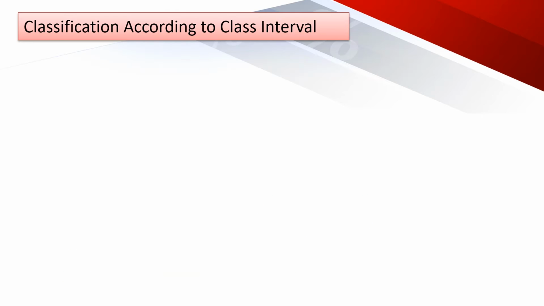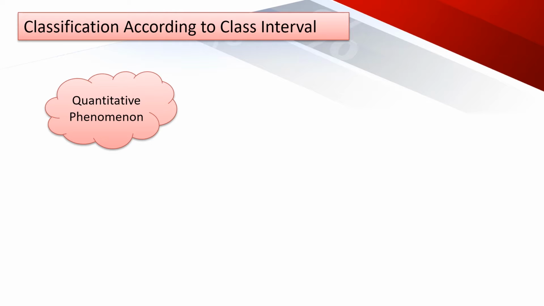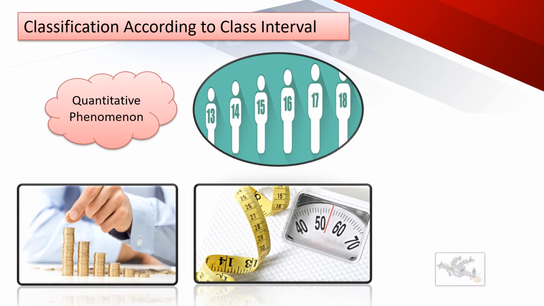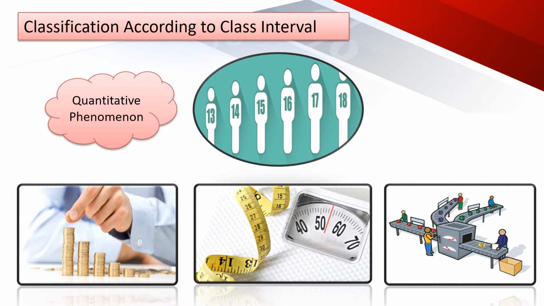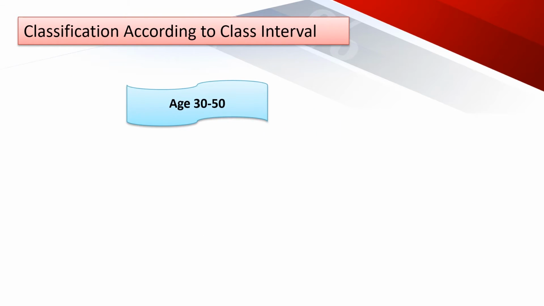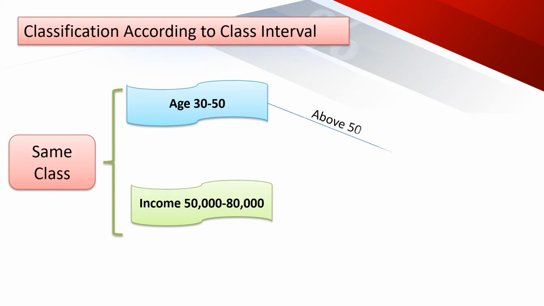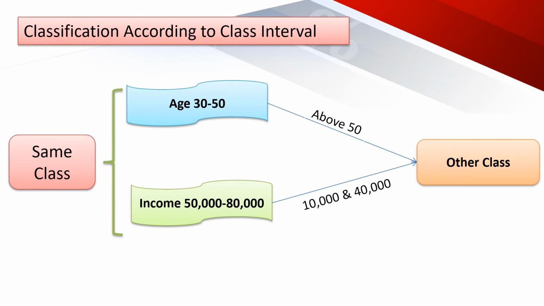The second type of classification is according to the class intervals. Data relating to quantitative phenomena such as age, income, weight, production, etc. fall in this category, and such data is known as statistics of variables. The classes are generated on the basis of class limits such as age 30 to 50, income 50,000 to 80,000. These are one class, and age 50 and above and 10,000 to 40,000 are in another class.